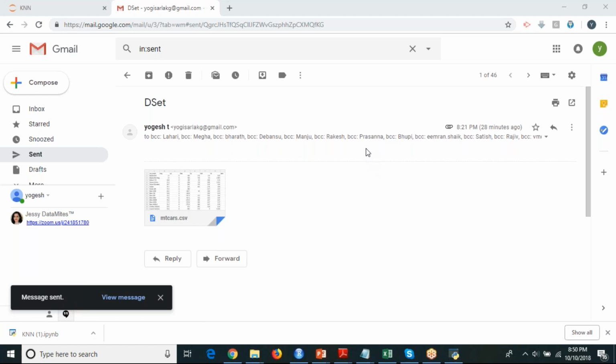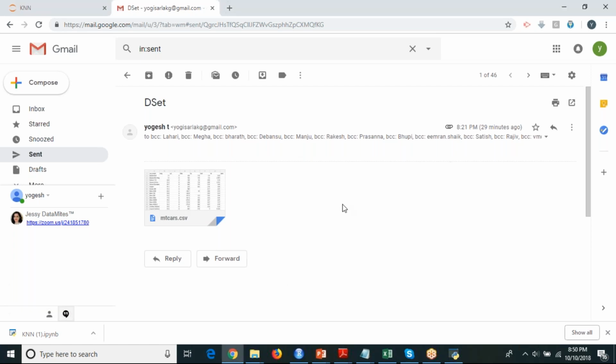Got it, Bharat? What was the error? Yeah, Yogesh, I had given the wrong column name. I thought the column name was wrong because instead of MPG you said MGP. Yes, that's a mistake. Okay, fine. As it is programming, you should give the same column name, same index, each and everything the same. It is case sensitive.